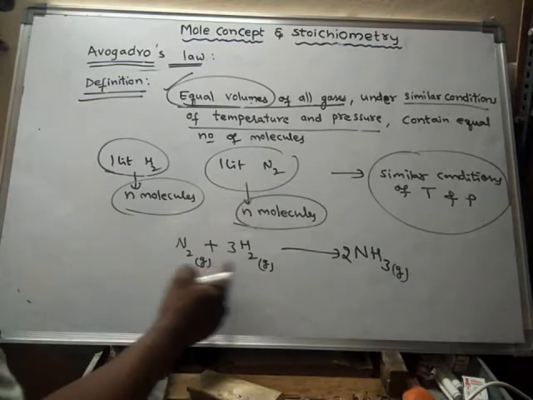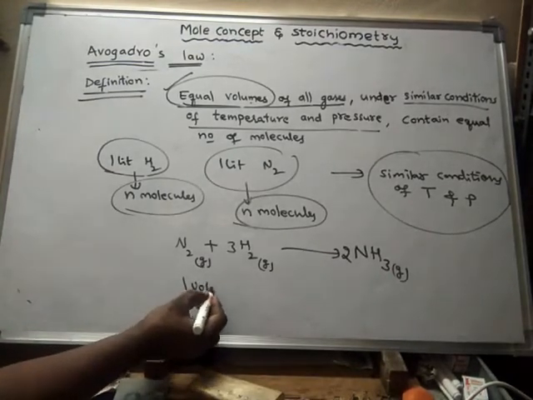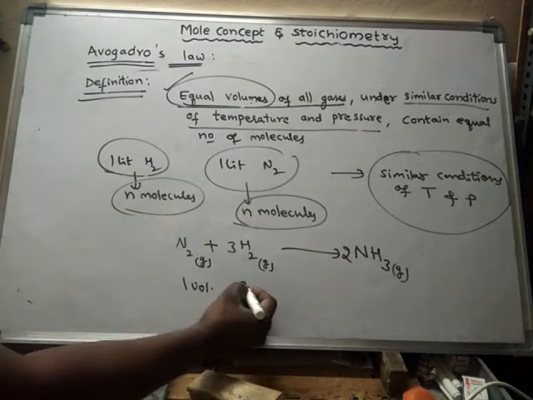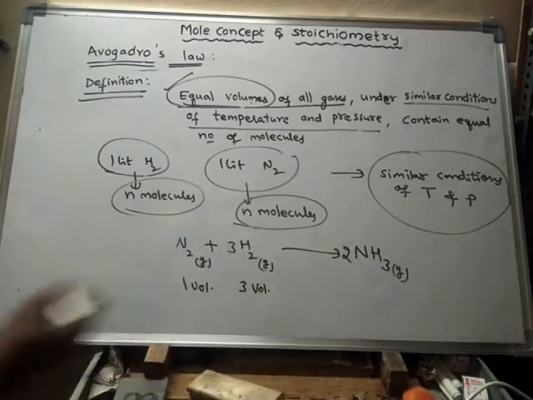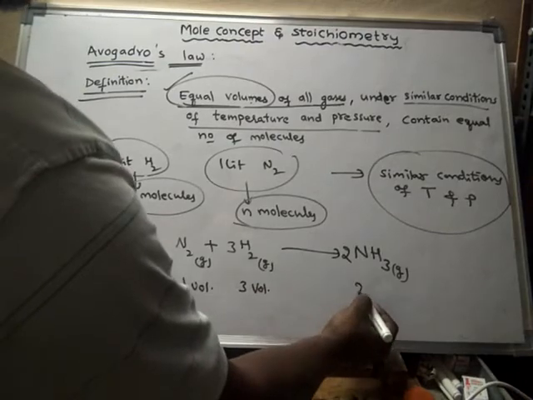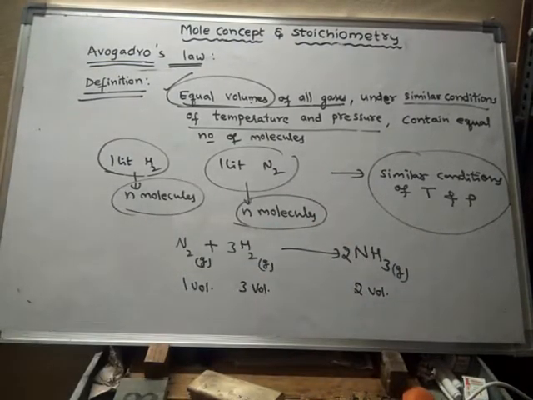This balanced chemical equation says that if 1 volume of nitrogen is taken, it should react with 3 volumes of hydrogen, and finally it forms 2 volumes of ammonia gas.